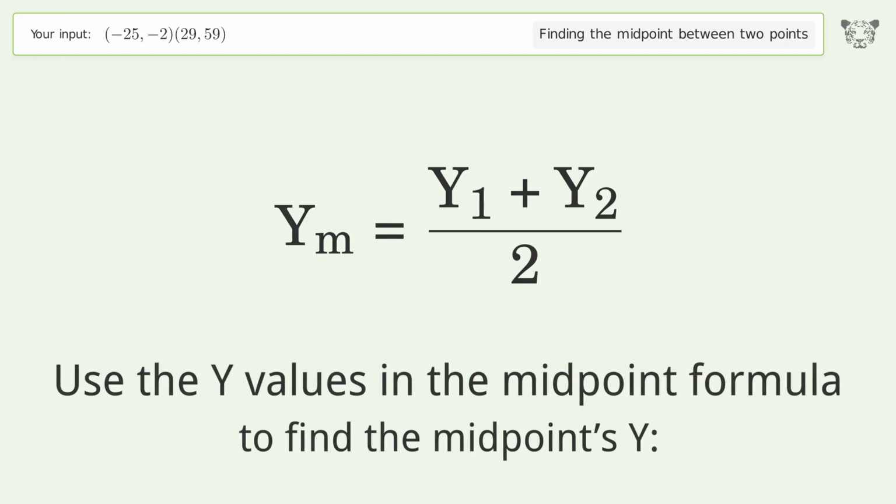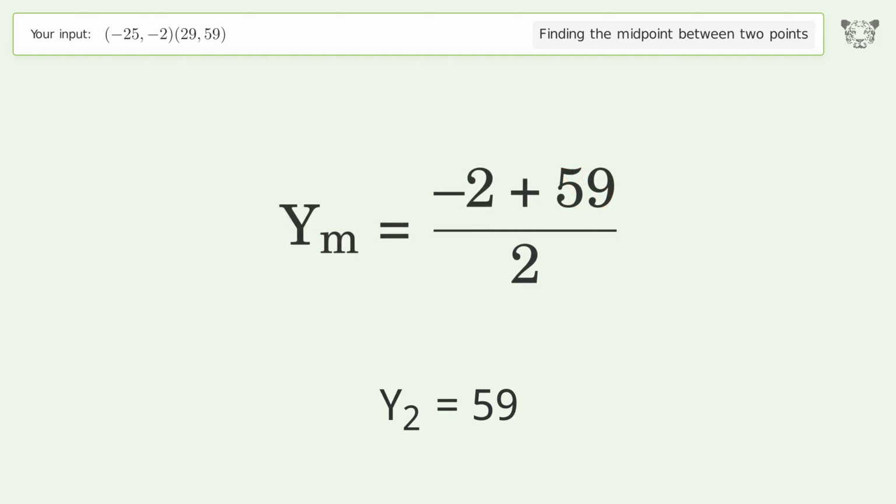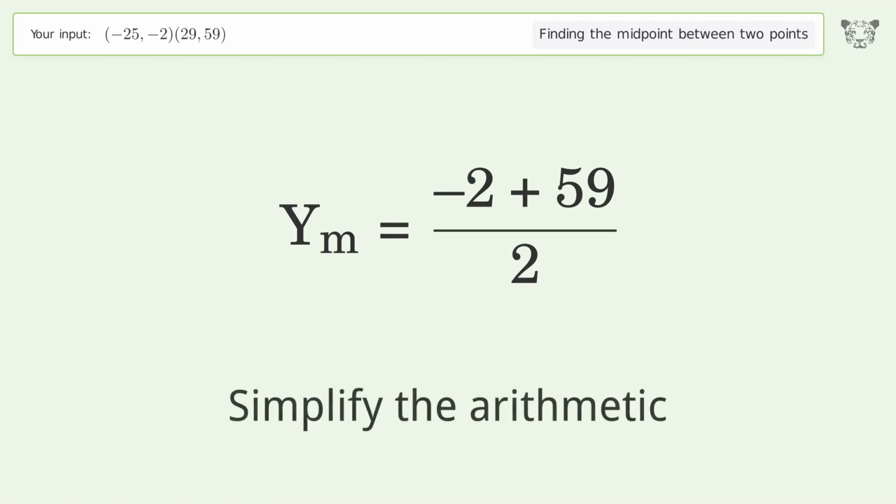Use the y values in the midpoint formula to find the midpoint's y. y1 equals -2. y2 equals 59. Simplify the arithmetic.